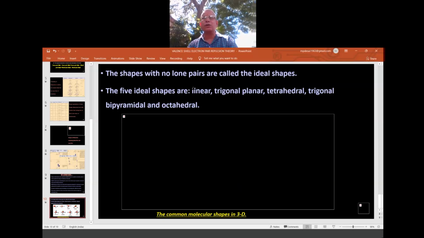VBT is the most important, most likely theory for the examination. Till then, please wait for the shapes. Otherwise, if you have an e-copy of a textbook, kindly refer to the e-copy. Or if you have taken a textbook from the school side or purchased one yourself, kindly refer to the textbook about VSEPR, with lone pair and without lone pair. The table is given, so you refer to the table. And tomorrow, from my side, I will bring the complete shapes.